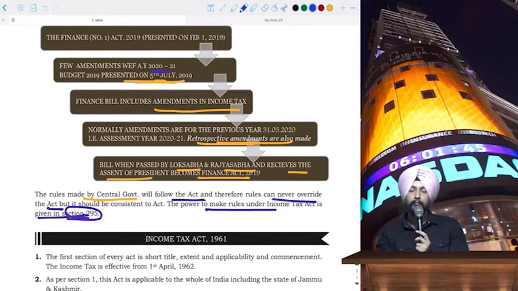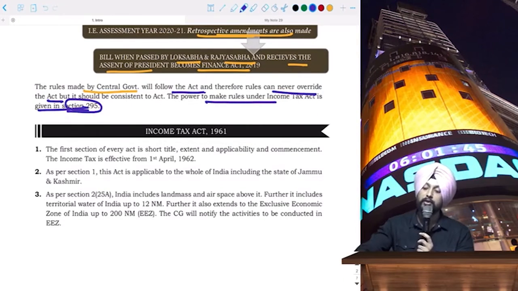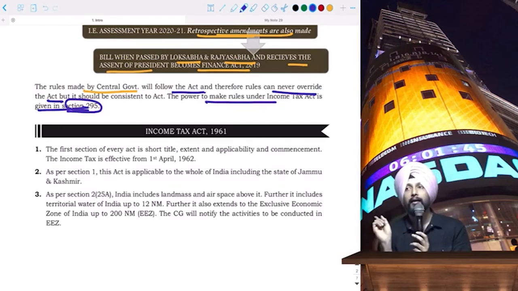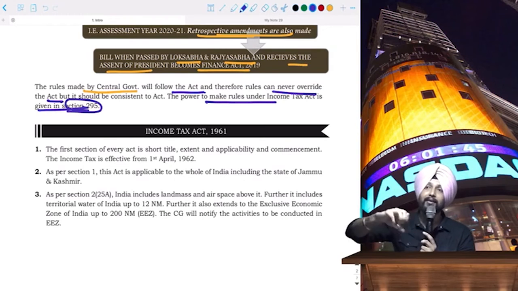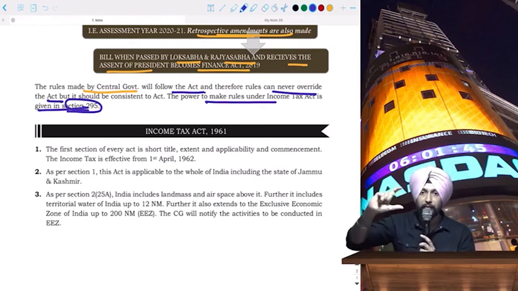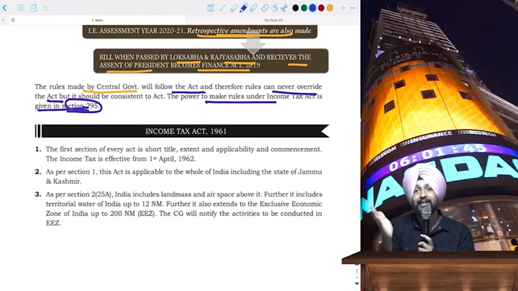Okay. Now, the Income Tax Act, which we study, which was introduced first time in 1961, that Income Tax Act 1961, the first time when it was implemented, it was applicable for the previous year 61-62, and the assessment year was 62-63. Now, the Income Tax Act has 23 chapters. Then below that we have sections. There are around 298 sections in the Income Tax Act. So you can understand how vast the Income Tax Act is, and the volume that you're studying.